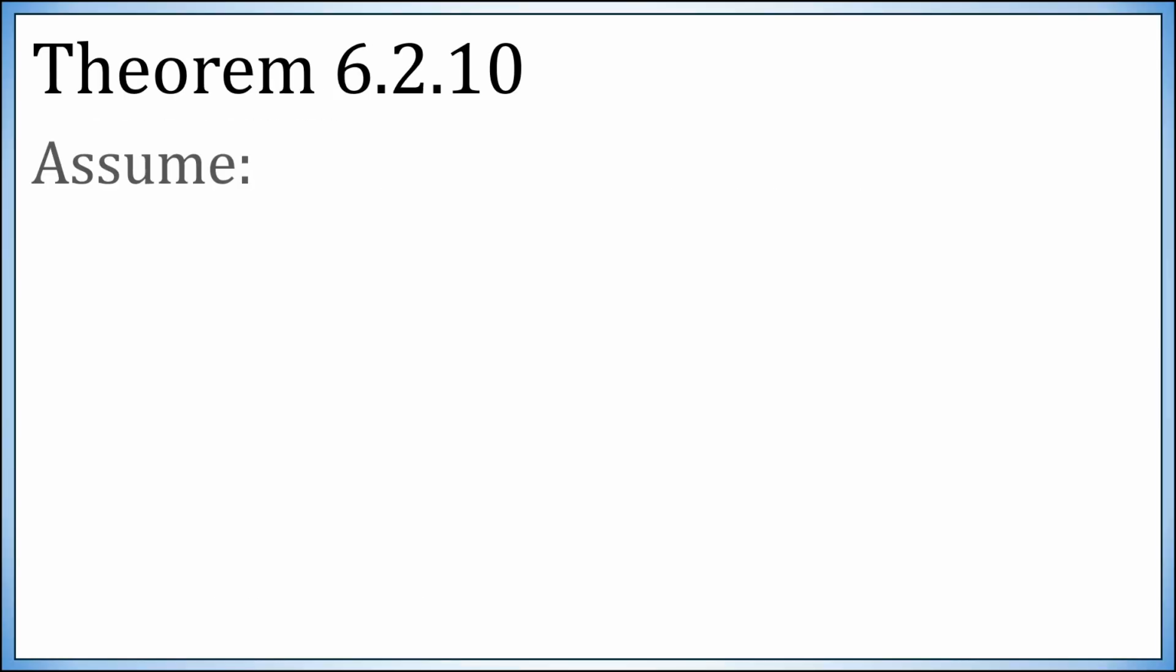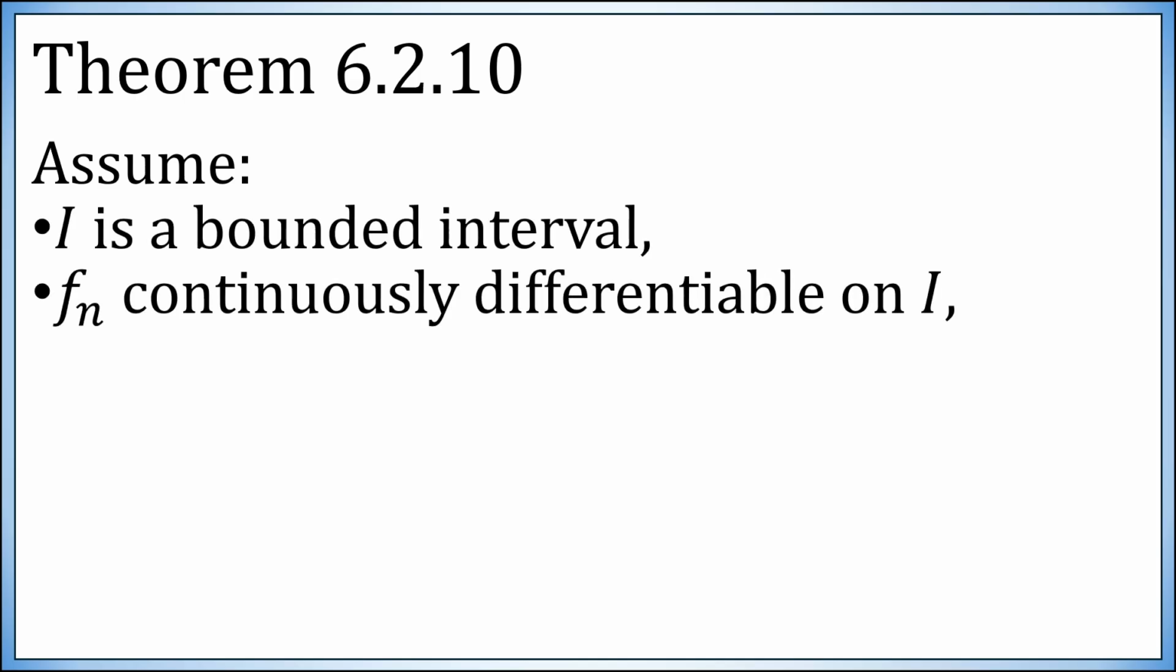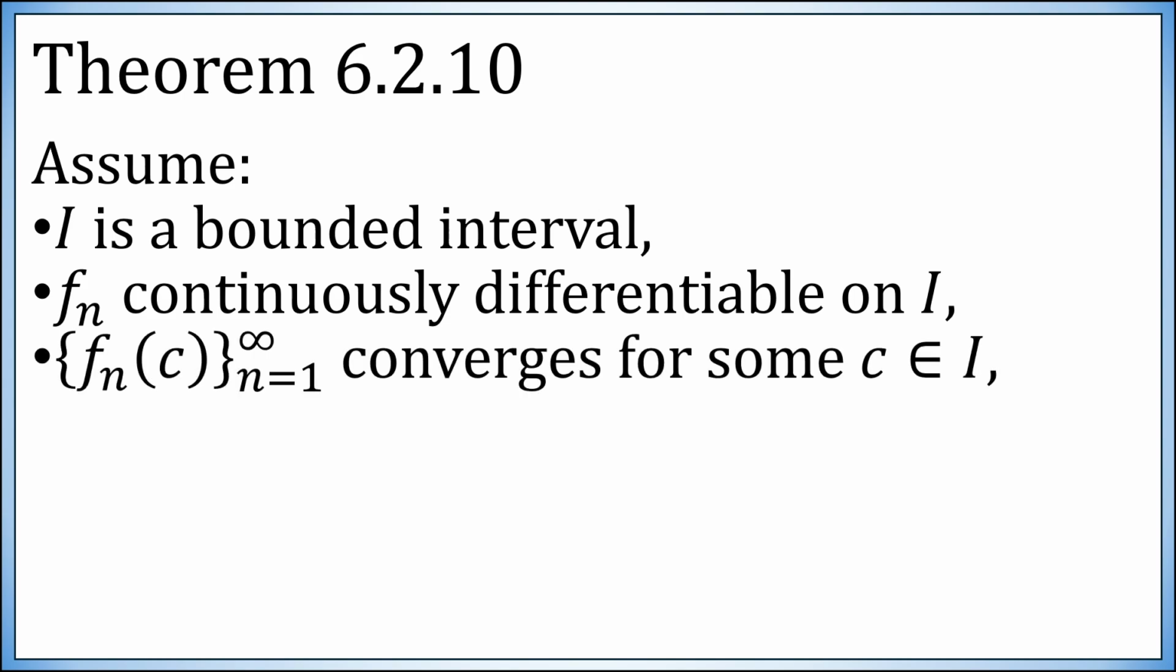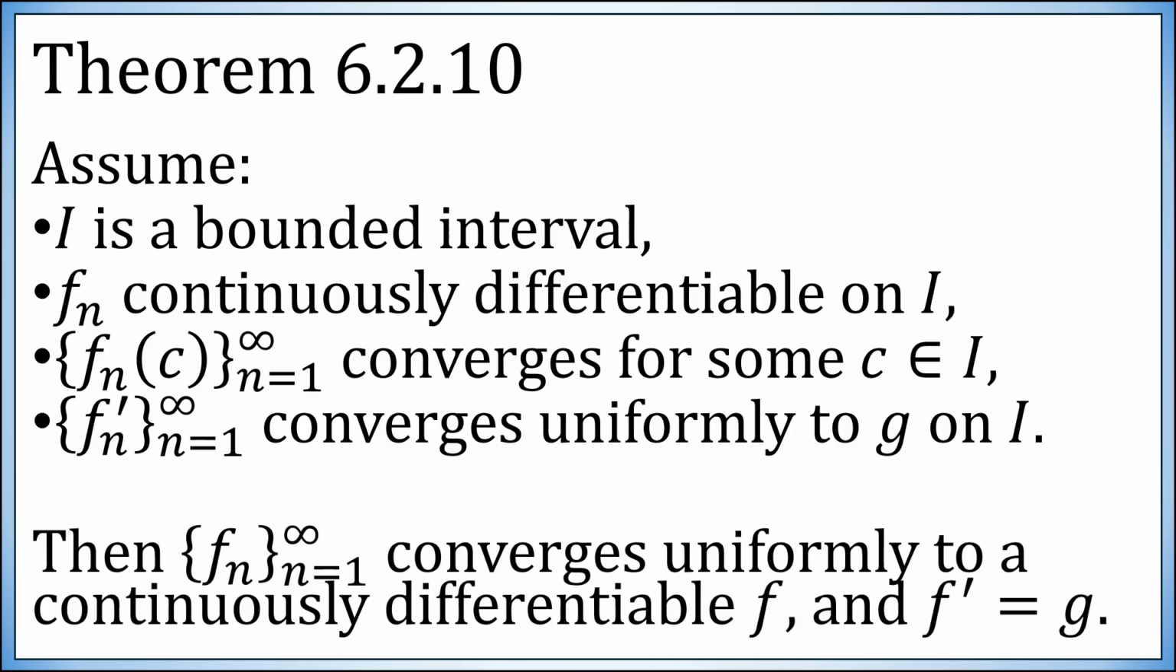So here's theorem 6.2.10. Assume all of the following. You have a bounded interval I. The fn's are continuously differentiable on I, which means they are continuous and they have a derivative and the derivative is continuous. There is some point c where fn of c converges to something. So at least at one point, the fn's are converging pointwise. And the derivatives fn prime are converging uniformly to some other function g. Then the fn's are in fact converging uniformly to a continuously differentiable function f, and the derivative of that limit f is the same g that your derivatives were converging to up here.